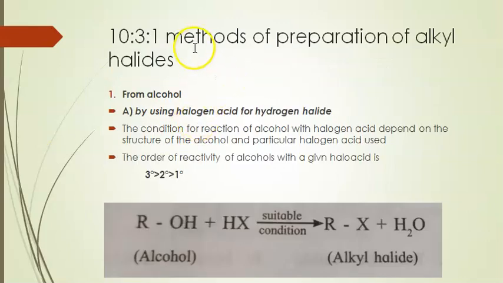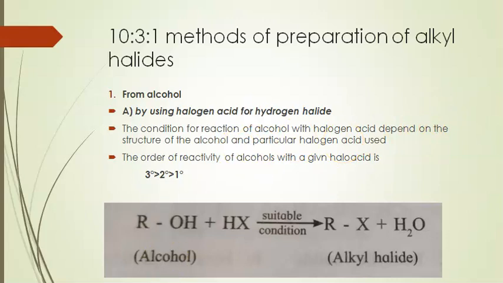Now we will study the methods of preparation of alkyl halides. The first method is from alcohols. In alcohols, the OH group is replaced by a halide group, forming an alkyl halide by using a halogen acid or hydrogen halide.